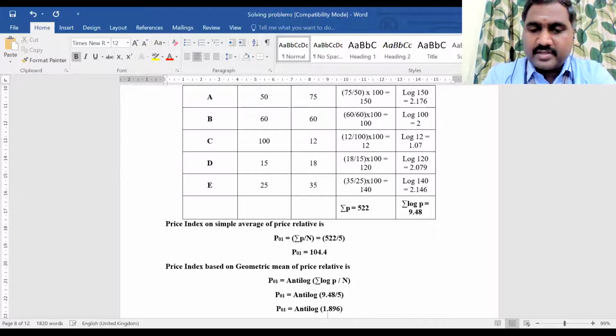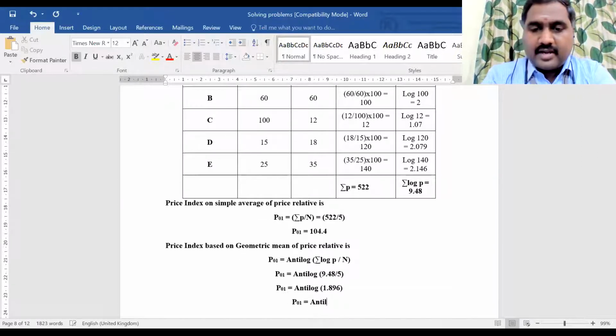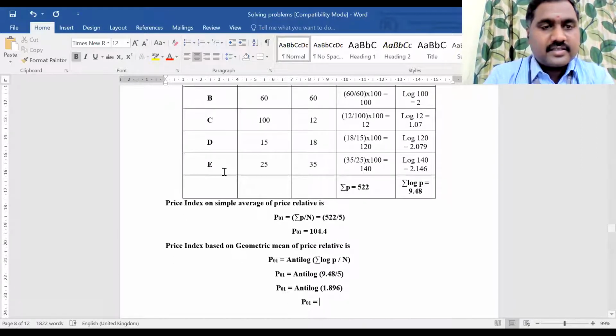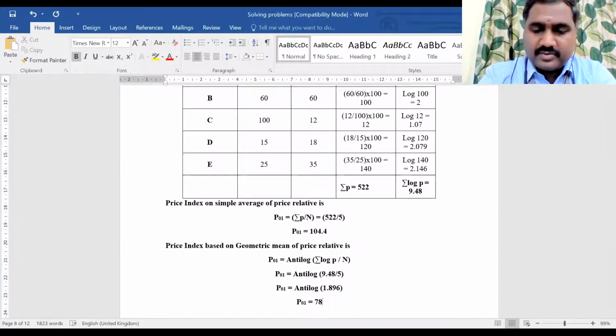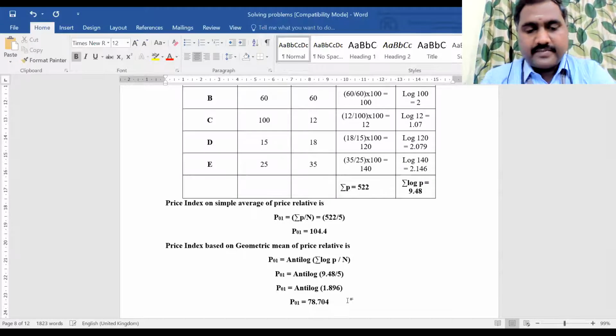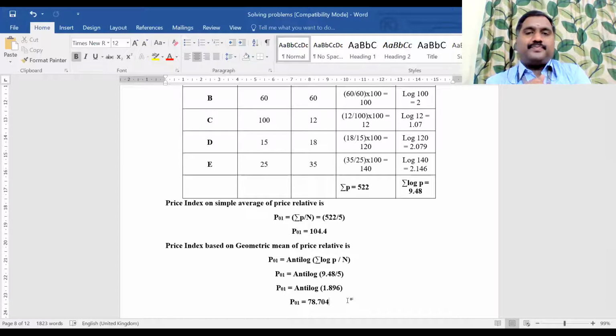Okay, now tell me what is the anti-log of 1.896? 1.896 is the final value, or the final value is 78.704. Okay. Yes. So we completed the second column also.